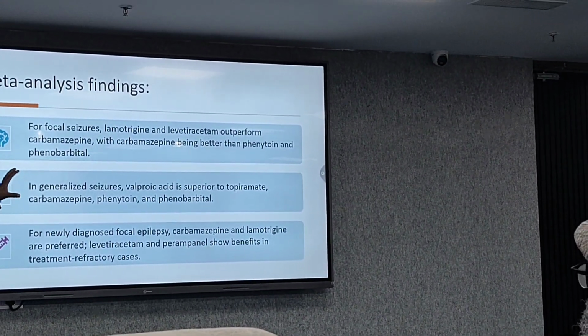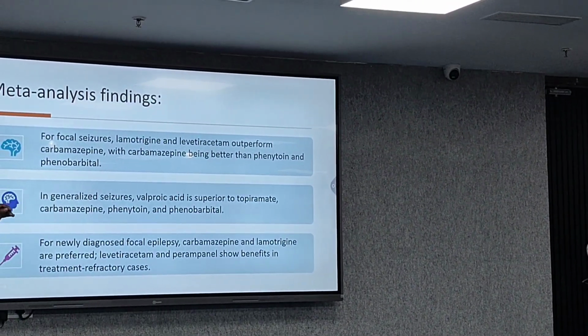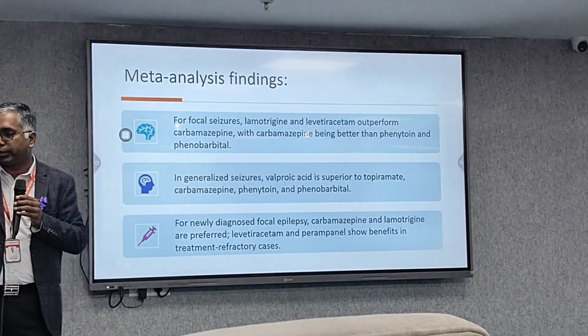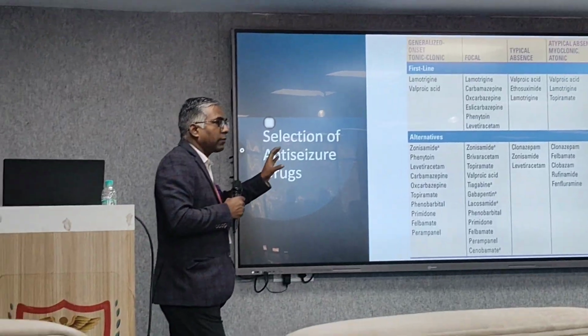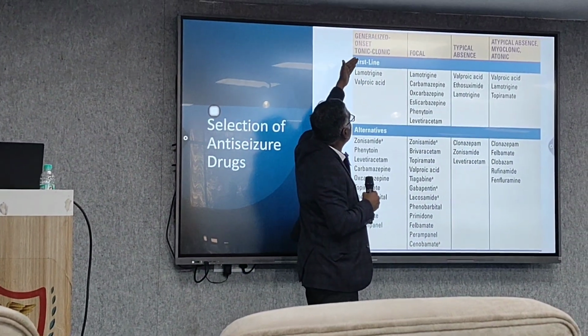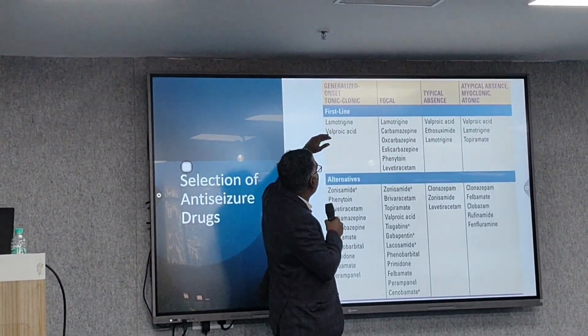So in this slide, I have enumerated a very few antiepileptic drugs which are given in the proper condition to start with. This table I have taken from a recent textbook of medicine. You can see if the person is suffering from generalized tonic-clonic seizures, then the first-line drugs are only two, lamotrigine and valproate.